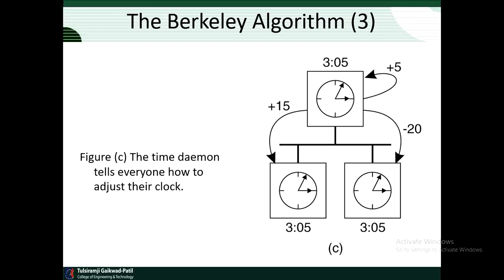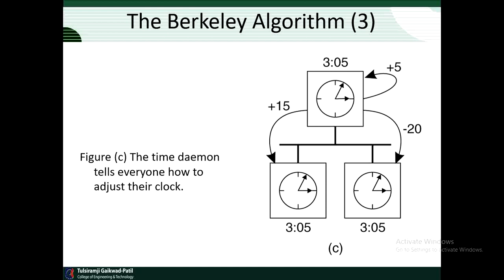If in our example given in these diagrams the time daemon's clock were never manually calibrated, no harm is done, provided none of the other nodes in the network communicate with external computers. Everyone will just happily agree on the current time without that value having any relation with reality.